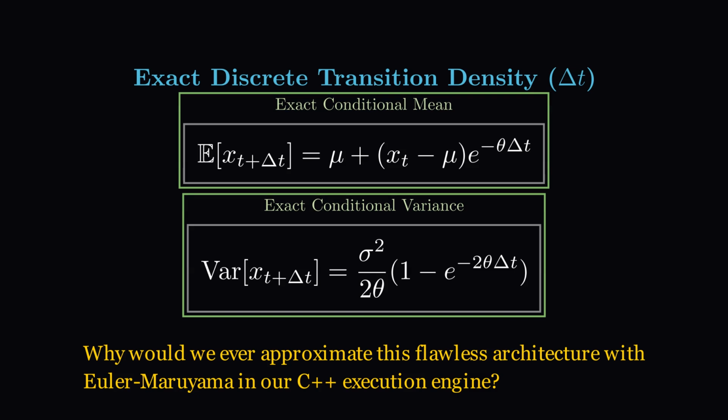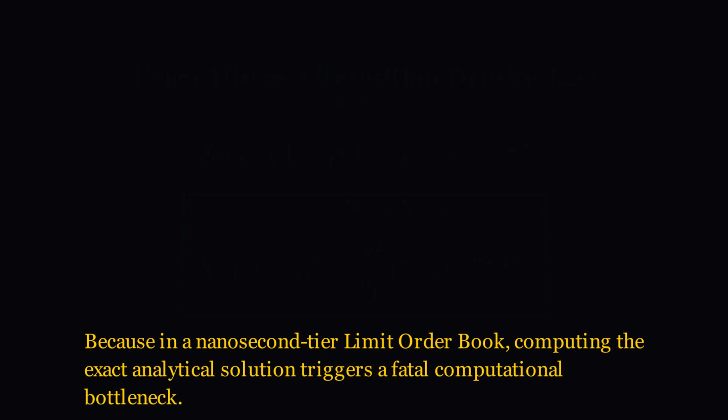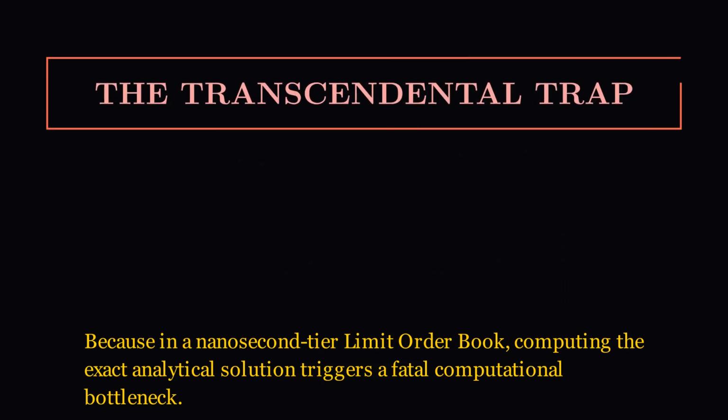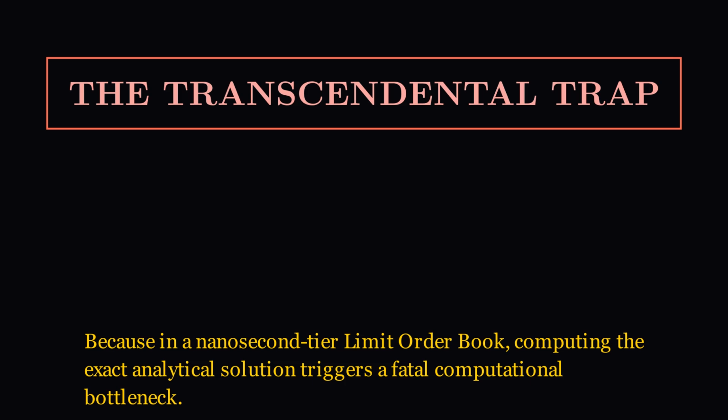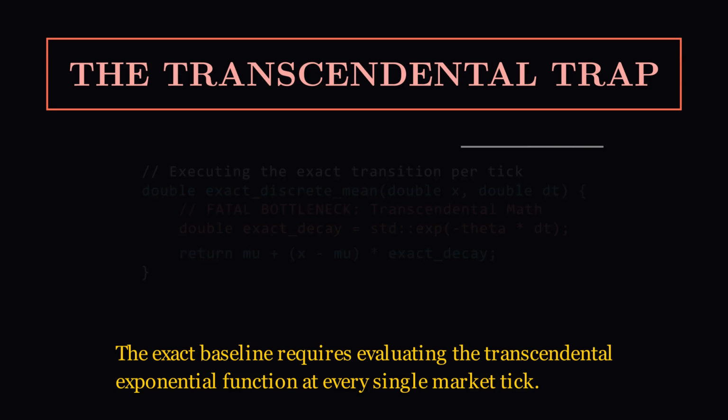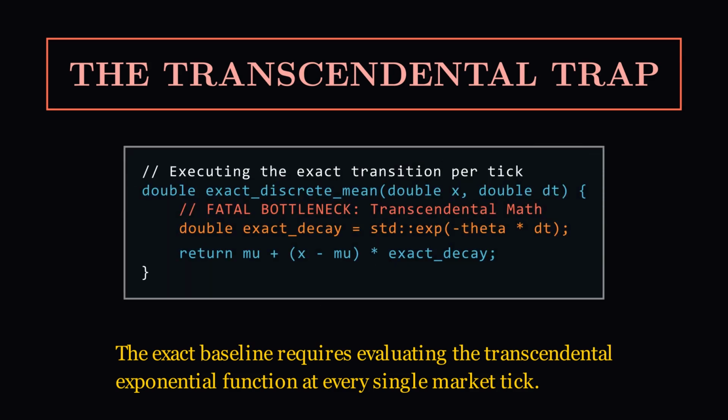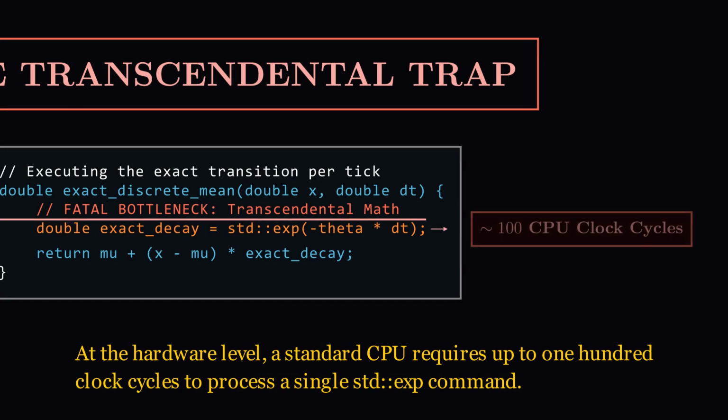Why would we ever approximate this flawless architecture with Euler-Maruyama in our C++ execution engine? Because in a nanosecond tier limit order book, computing the exact analytical solution triggers a fatal computational bottleneck. The exact baseline requires evaluating the transcendental exponential function at every single market tick. At the hardware level, a standard CPU requires up to 100 clock cycles to process a single std.exp command.